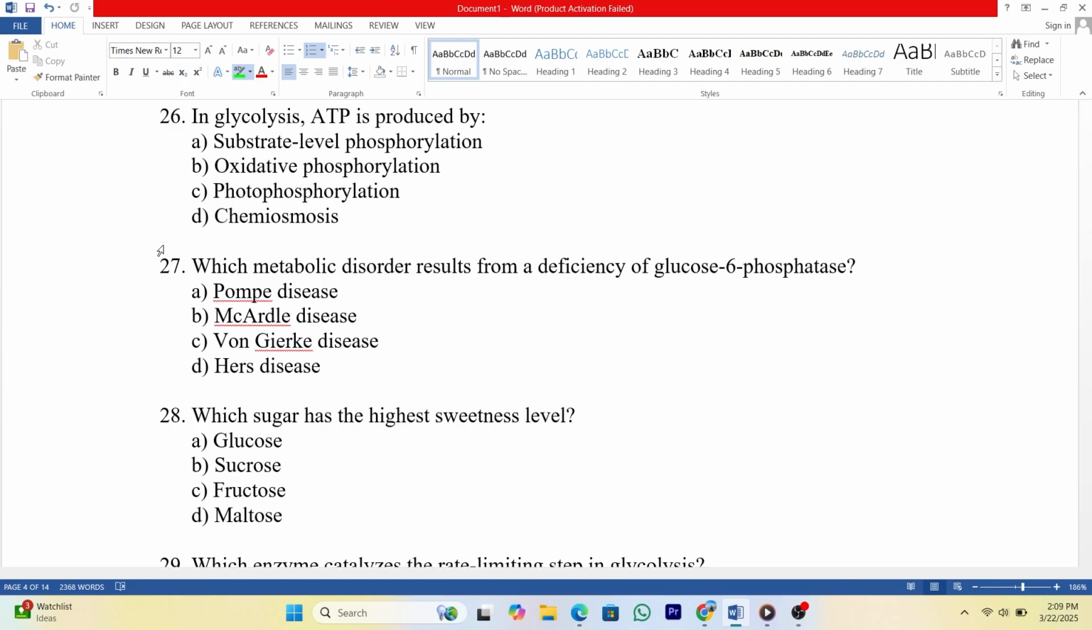26. In glycolysis, ATP is produced by A. Substrate-level phosphorylation. B. Oxidative phosphorylation. C. Photophosphorylation. D. Chemiosmosis. Answer: A.